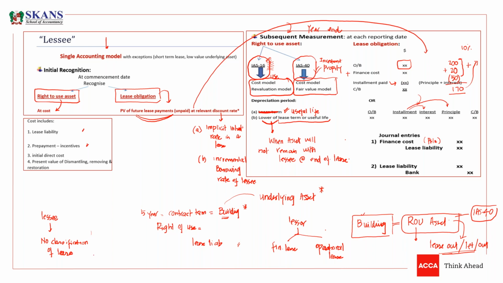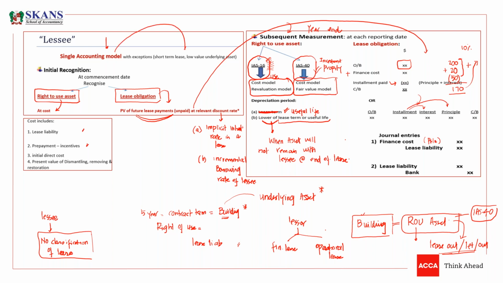For lessee, there is only one type of lease, there is only one accounting model, and that is that lessee has to book a right of use asset, and lessee has to book a lease liability as well. Yes, we need to book an asset and liability. Always, you need to book an asset. But yes, there are certain exceptions.